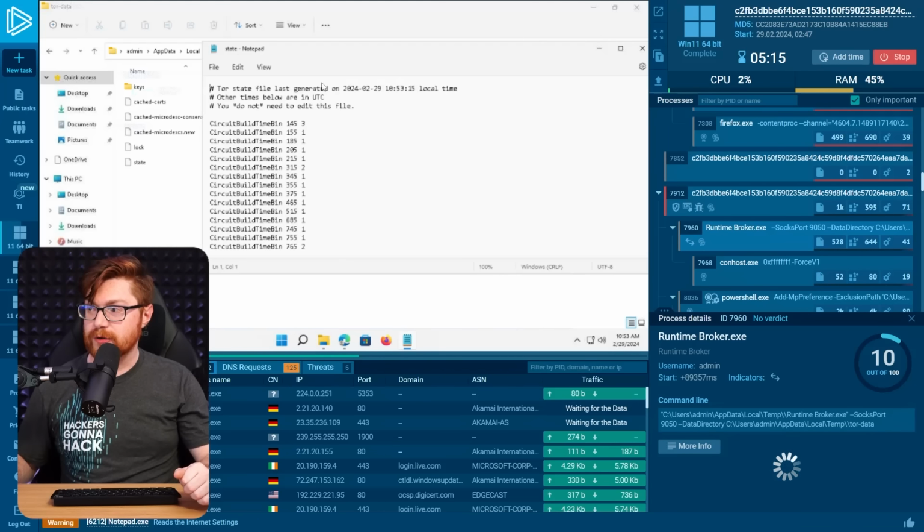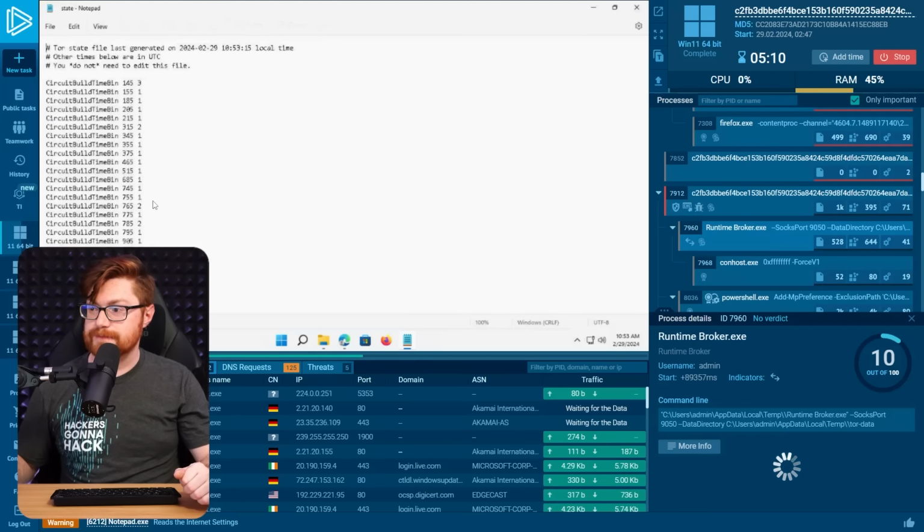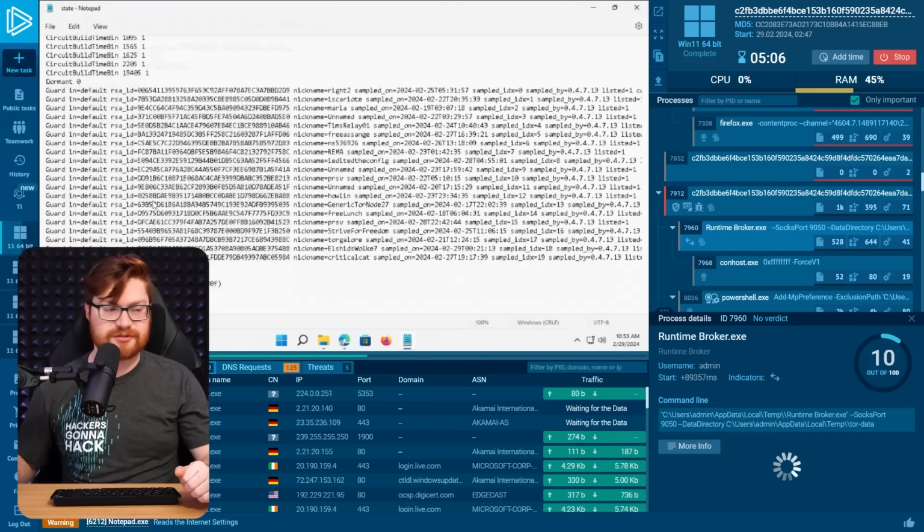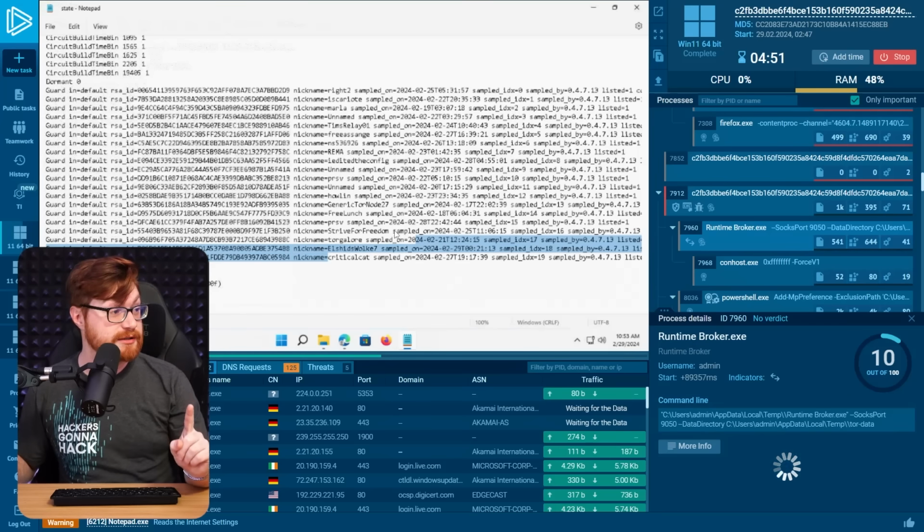I want to open it in Notepad and we can see the Tor state file when things are run, circuit build time bin. I don't know a whole lot of these, truthfully. I need to get a little bit smarter on how that all comes together. But we could see nicknames and different IDs. I think these are all the nodes that it's hopping through, but I might be just completely naive and unaware.